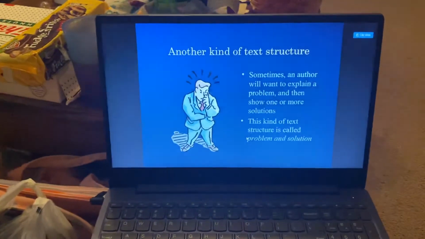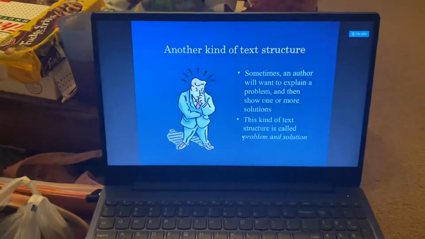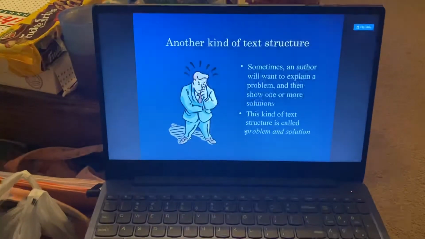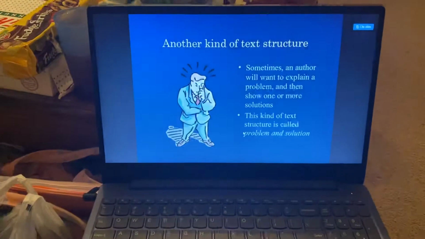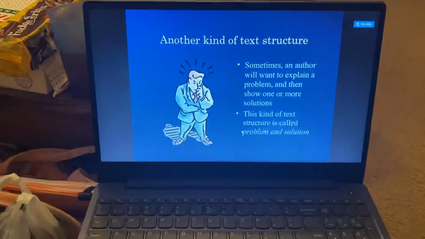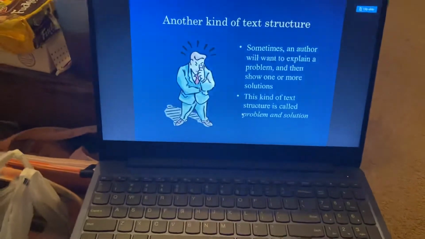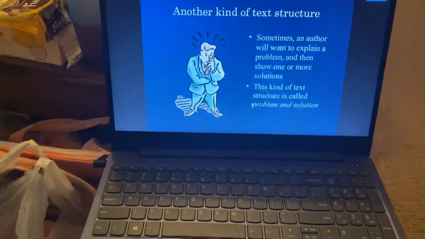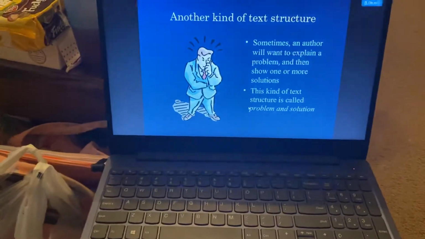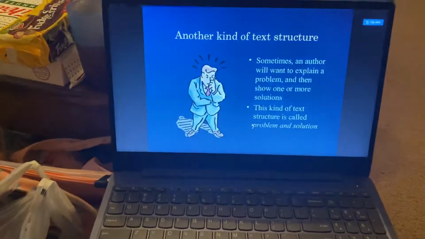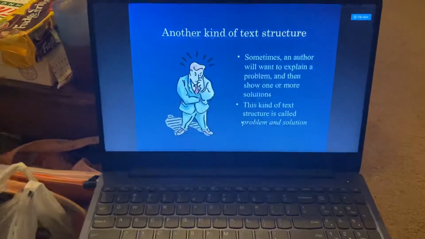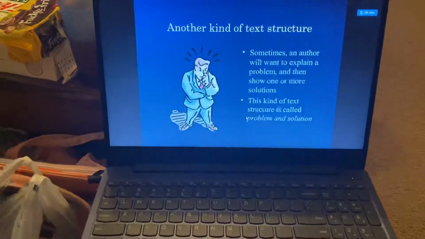Another cause and effect. Well, let's just do an example. Let's say you decide not to do your classwork, your homework, and then you don't score high on the TABE. So what was the cause? You didn't study, you didn't do your work. The effect is you don't TABE up high.